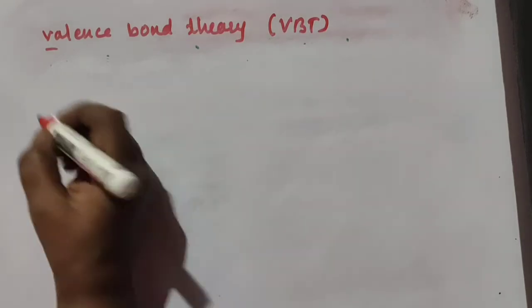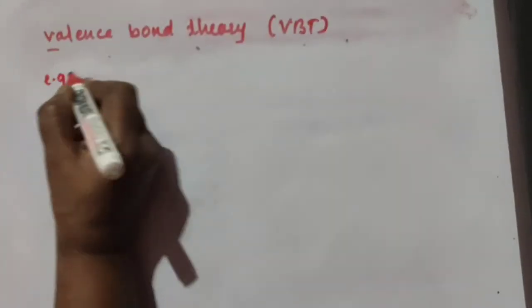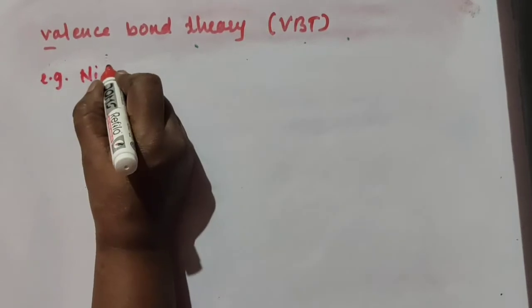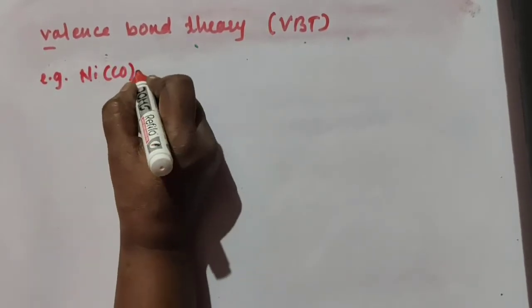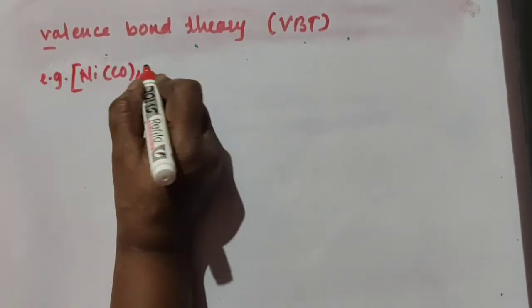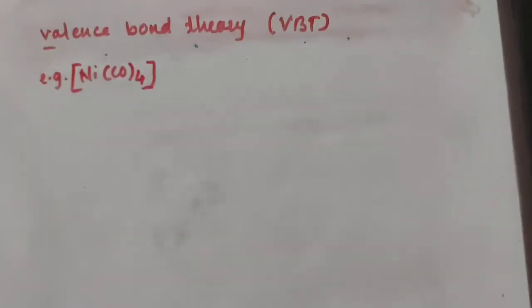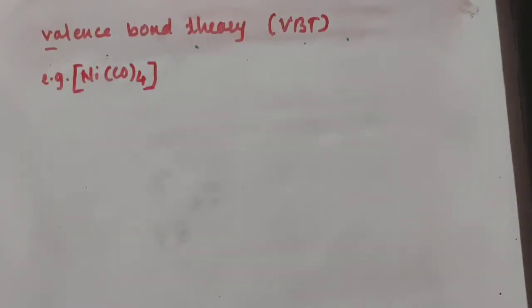First you find out your coordination number. What is a coordination number? For this compound, coordination number is 4, and then you can find out the electronic configuration of the central metal atom.